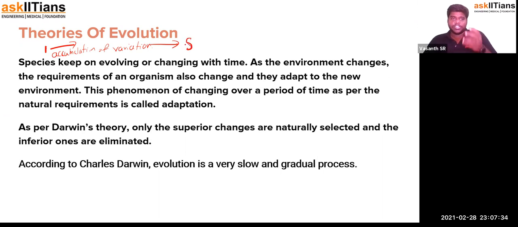The changes that the organism has undergone in the span of time, we call the evolution process, where the organism evolved into another organism from the pre-existing organism by acquiring a few characteristics or even losing a few characteristics. So that is possible.